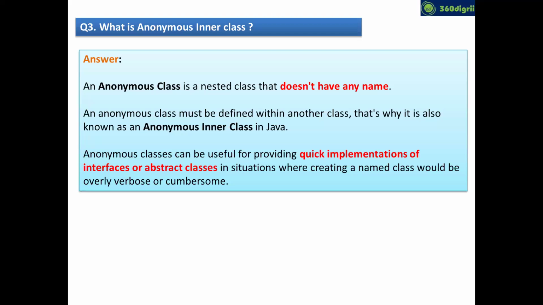In an abstract class also, we can write abstract methods, right? To implement the methods from interfaces or abstract classes, we should create a separate class. So the beauty of anonymous inner classes is that you can implement those abstract methods without preparing separate classes. That's the advantage of anonymous inner classes.